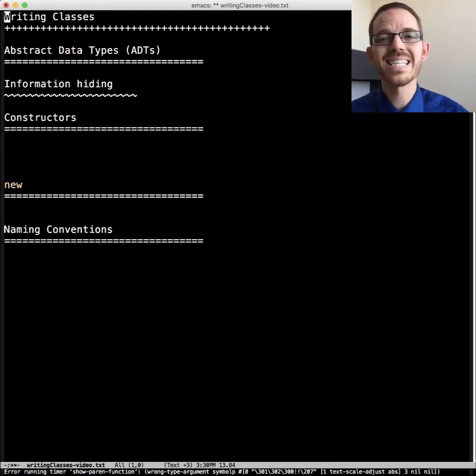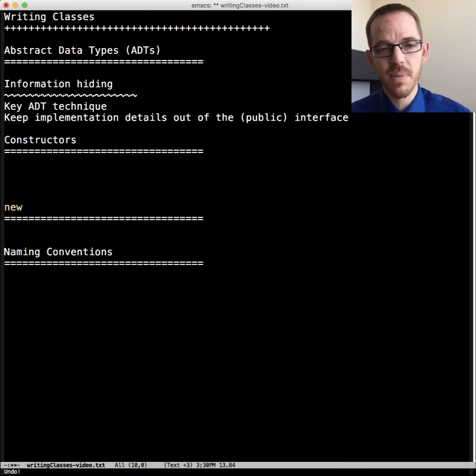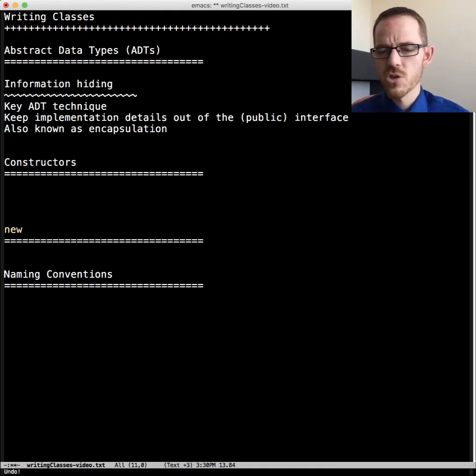And so we don't need to know the implementation details behind the ATM, we're just familiar with the interface of what we can interact with in terms of the ATM. And so this is computer science. What we're talking about is information hiding, and it's a key ADT technique. What it does is we keep implementation details out of the interface, or you could say differently, out of the public interface, but that's redundant. And this is also known as encapsulation. So what's in the interface? Everything that's public.